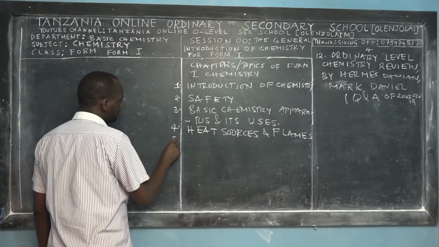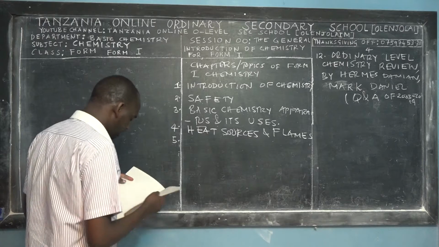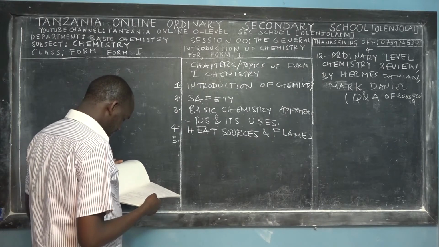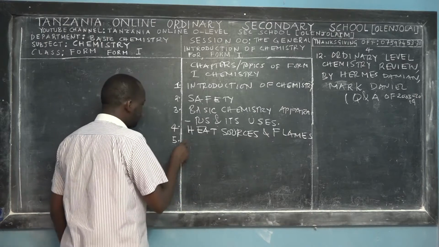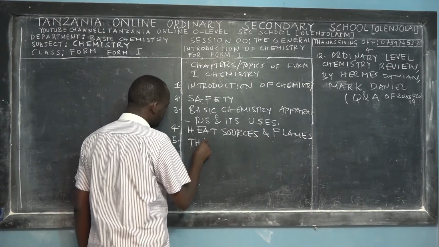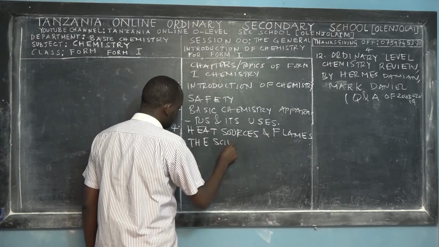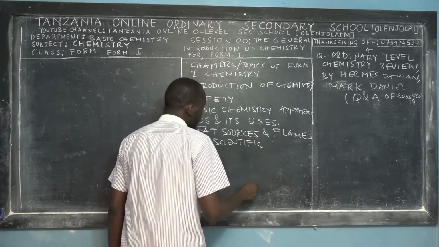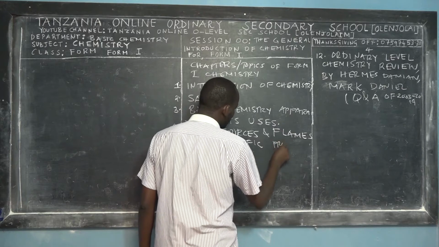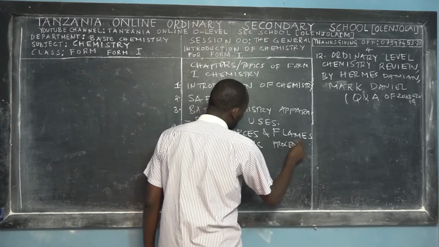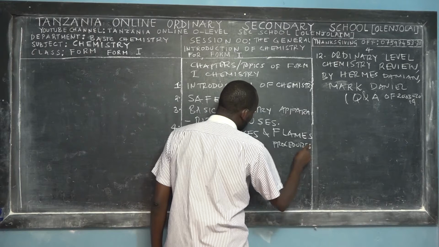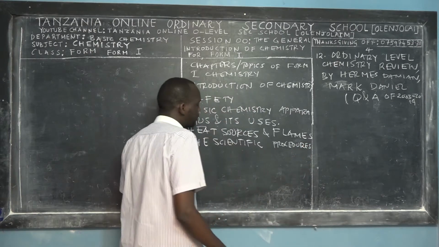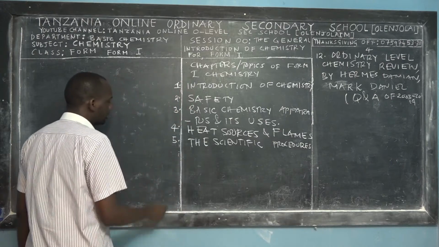Okay? The fifth topic is called the scientific procedures. Yes, scientifically. The scientific procedures, hatua za kisayansi.